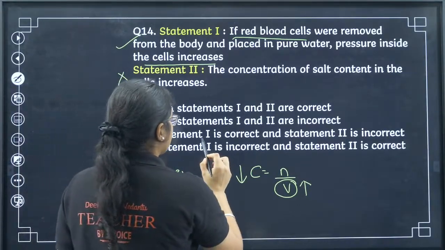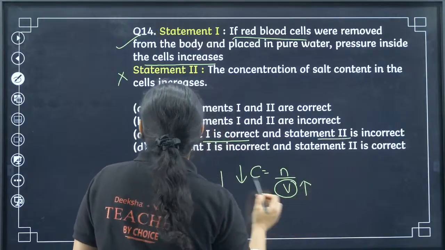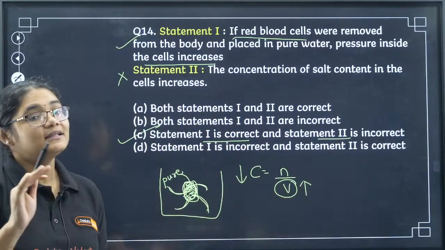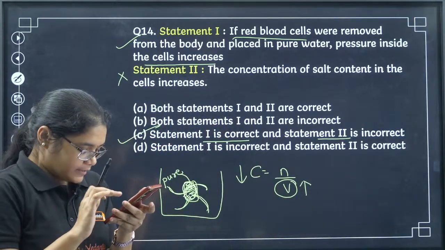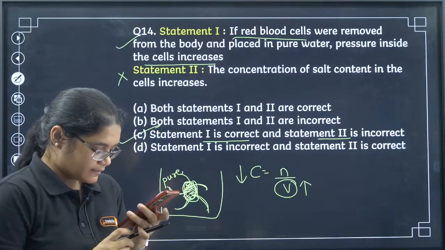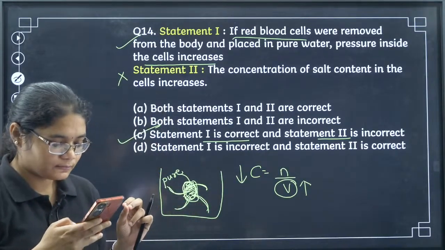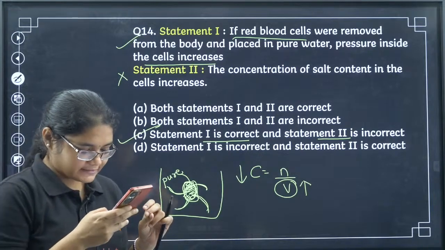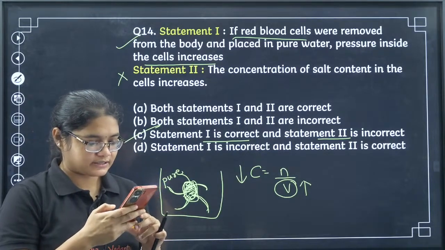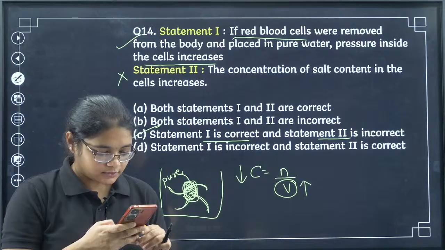So I can say that statement 1 is correct but statement 2 is incorrect. So that is option number C here. Students, you have given a wrong answer for this question. Just see and tell me now, is it clear to all of you? If it is clear, we'll go to the next question, or else I can explain once again.